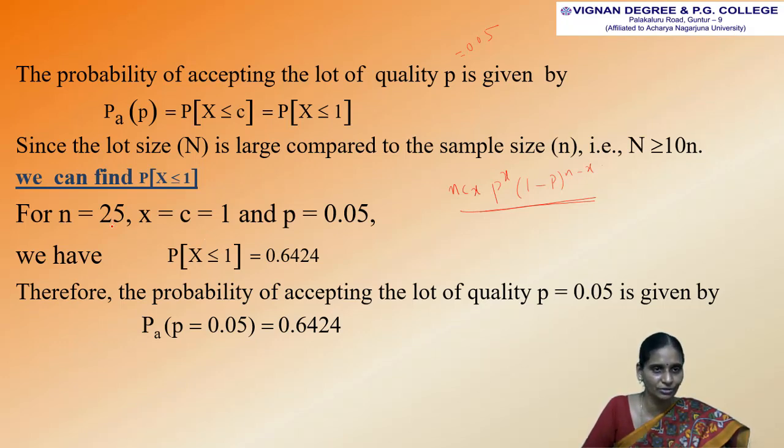So for n equal to 25, C equal to 1 and the value of P equal to 0.05, we get the probability of X less than or equal to 1 value as 0.6424. So therefore, the probability of accepting a lot of quality 0.05 is 0.6424.